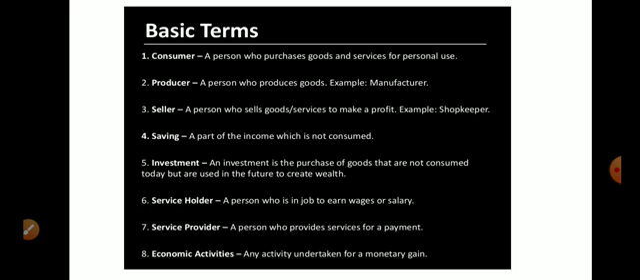Saving, a part of income which is not consumed, is saved. Investment is the purchase of goods that are not consumed today but are used in the future to create wealth. It means investment is to create wealth in the future. Service holder, a person who has a job to earn wages or salary. Service provider, a person who provides services for a payment. Economic activities are activities which earn money or profit.